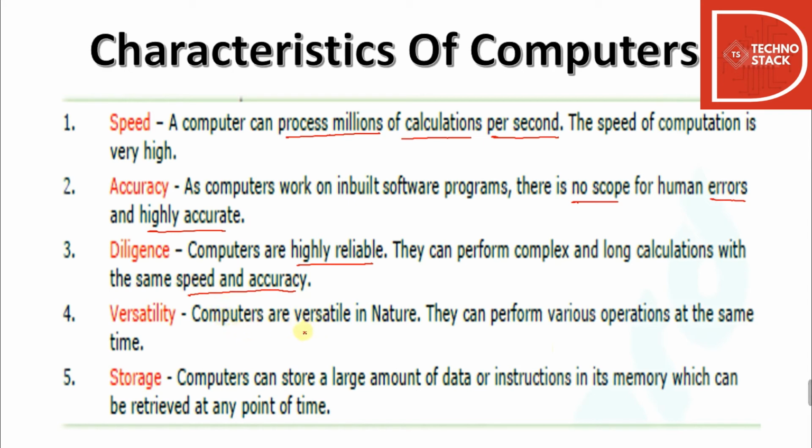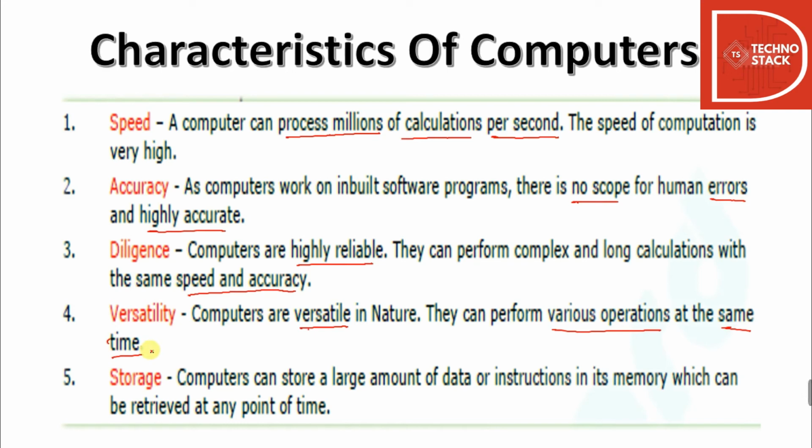Then it is versatility. Computers are versatile in nature. What do you mean by versatile? They can perform various operations at the same time. Your keywords are various operations at the same time. While we may come across situations where we cannot multitask, computers are multitaskers.